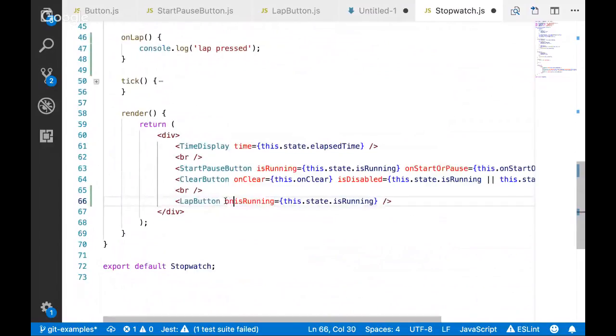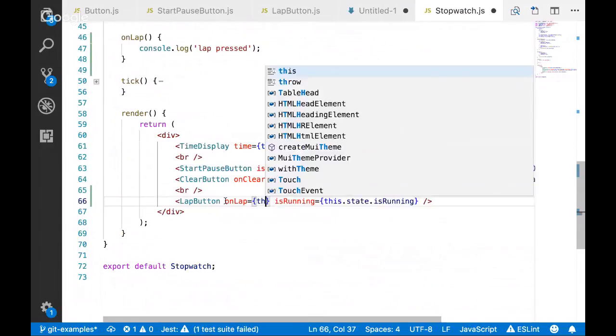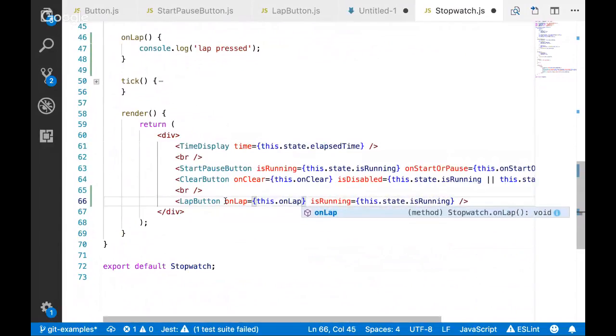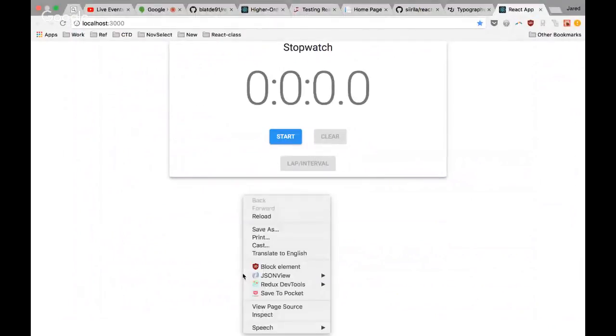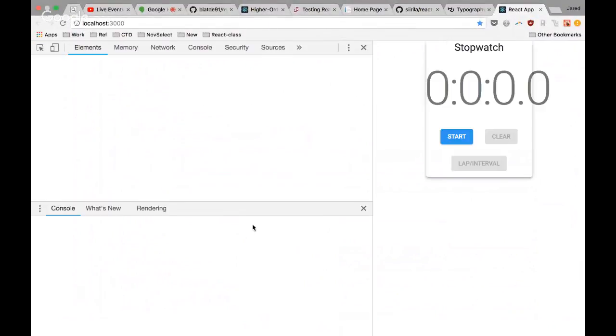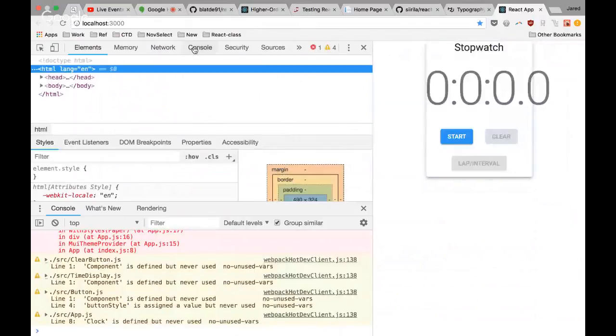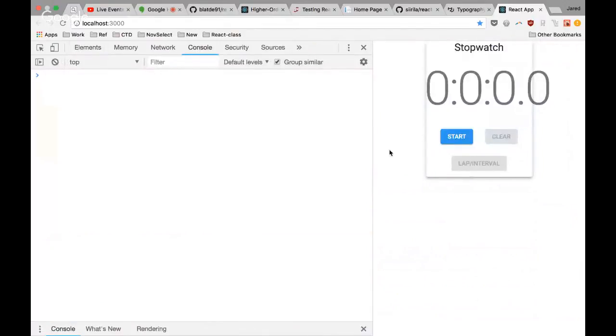Pass this guy in, see if this works. Open my dev tools so I can see the results. First things first, it's not firing when it's not enabled, and yep, it fires when I expect it.